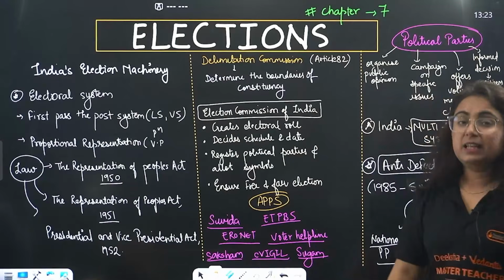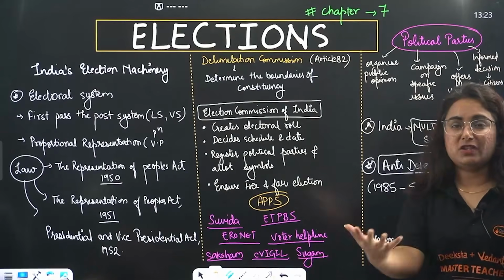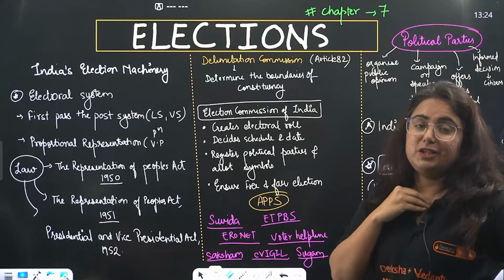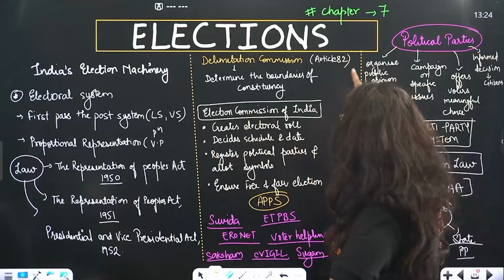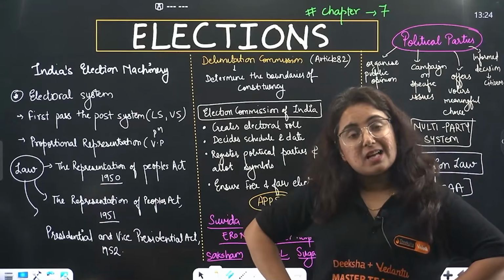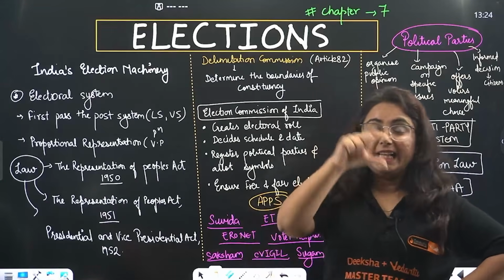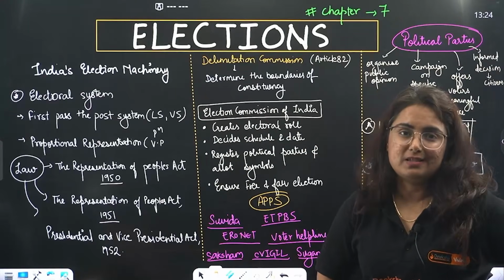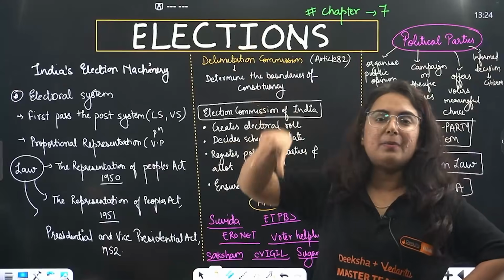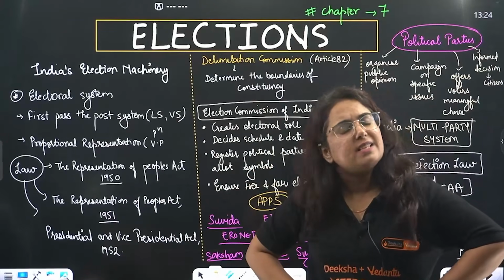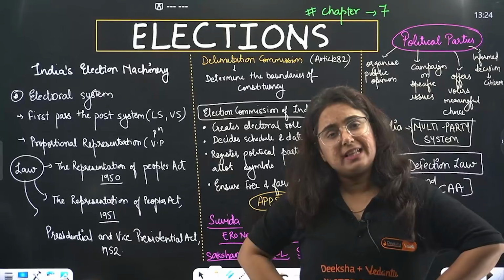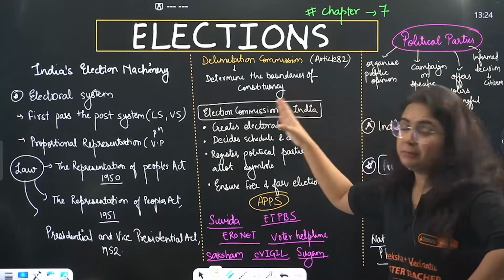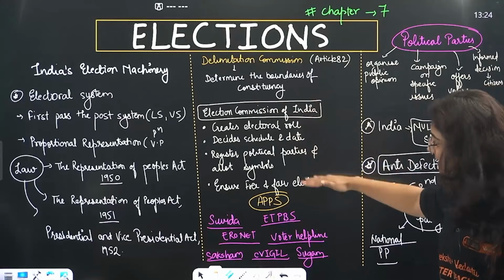Okay? Then, who actually performs the elections of India? Beta, the responsibility lies with the Election Commission of India. But our constitution contains one article, Article 82, right? Which makes a commission. What is that commission, beta? Delimitation Commission. You might have always heard a word, constituency. The area from where a person will be elected. Okay? Who decides that area? Who gives boundary to that area? Who decides how many members are there in that area? Beta, this is the Delimitation Commission. Okay? This is a 5-marker question again.